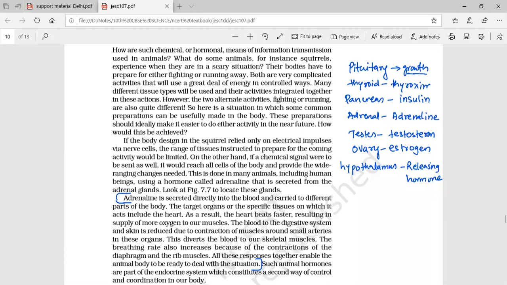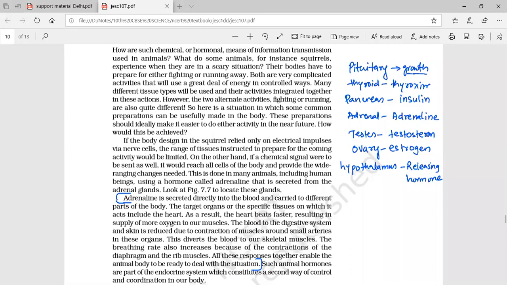Whenever the question is asked, "Name the hormone secreted by the pituitary," you are not writing TSH, FSH, or other hormones. You are writing only growth hormone, because in the textbook it is only explained about the growth hormone. So you tell directly: the pituitary secretes a hormone called growth hormone, and its control regulates the overall growth of the body. That is the function of the pituitary gland and growth hormone.